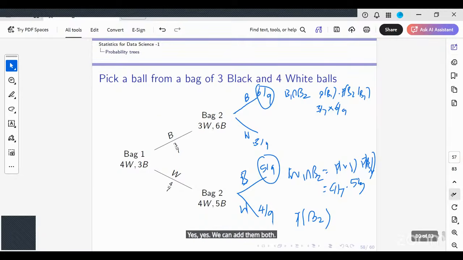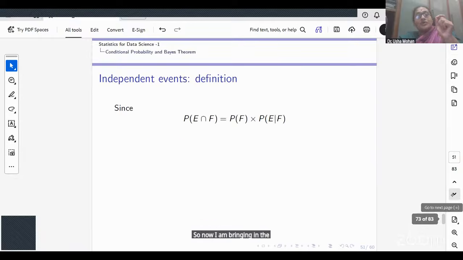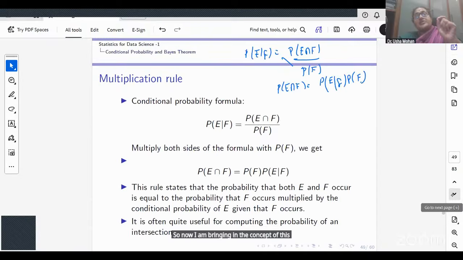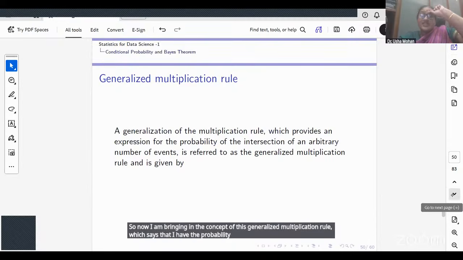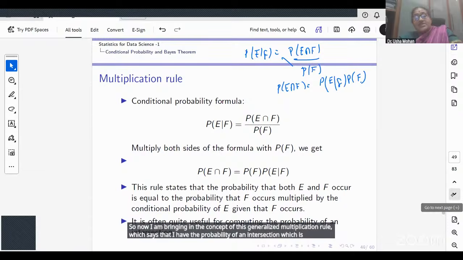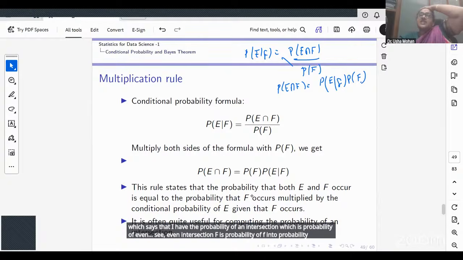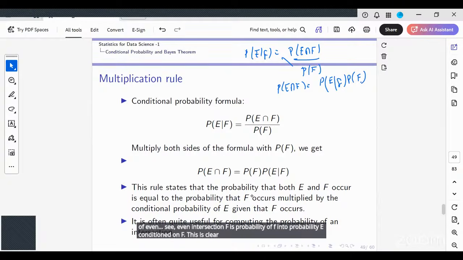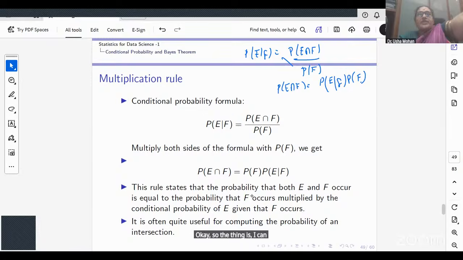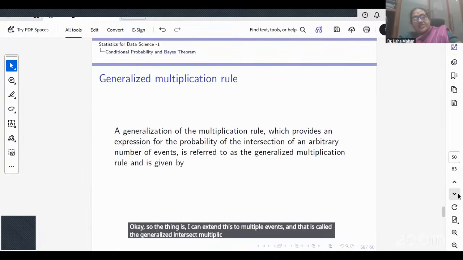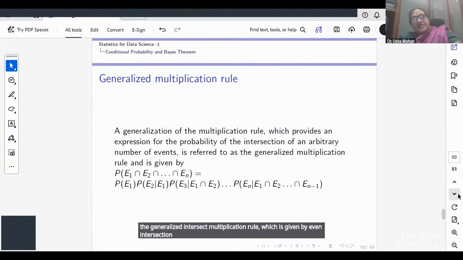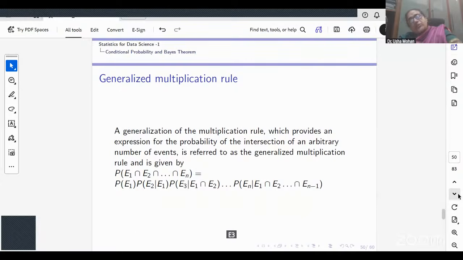So now I am bringing in the concept of the generalized multiplication rule. See, probability of the intersection E1 intersection F is probability of F into probability of E conditioned on F. Is this clear? Okay. The next thing is I can extend this to multiple events, and that is called the generalized multiplication rule, given by probability of E1 intersection up to En is probability of E1, probability of E2 conditioned on E1, E3 conditioned on E1 intersection E2, and so forth.